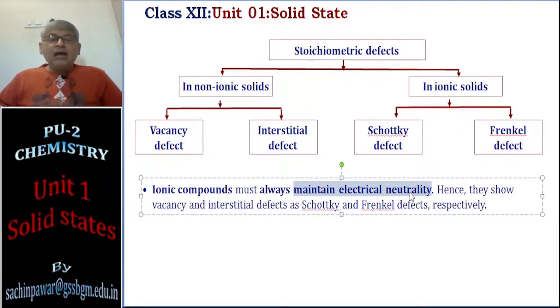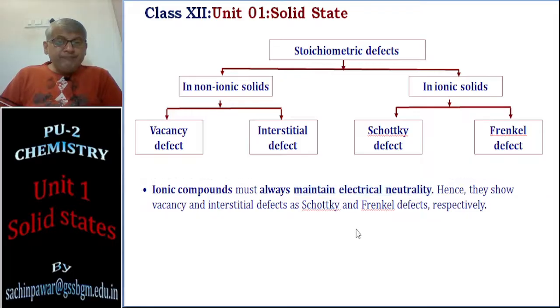For example, I have a sodium chloride crystal, which has Na+ and Cl- ions. The ratio is 1:1, one Na+ ion and one Cl- ion. If that ratio is maintained, then the number of cations is equal to the number of anions. So the positive charge and the negative charge balance, and we get electrical neutrality. That is a requirement, and it was studied by two persons, namely Schottky and Frenkel, and the vacancy defect and the interstitial defect have modified names, Schottky defect and Frenkel defect, for ionic solids.